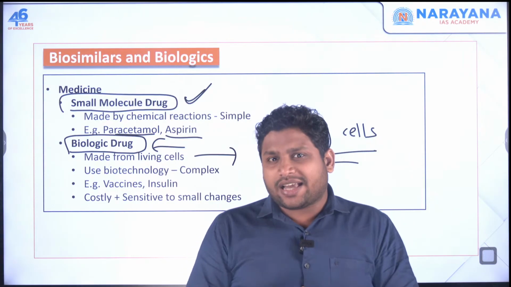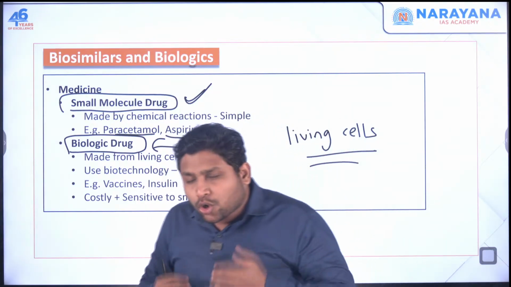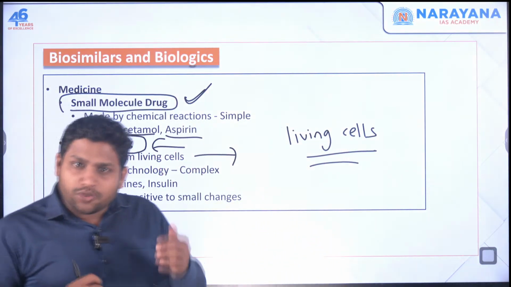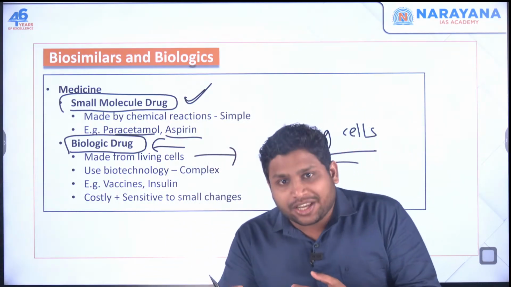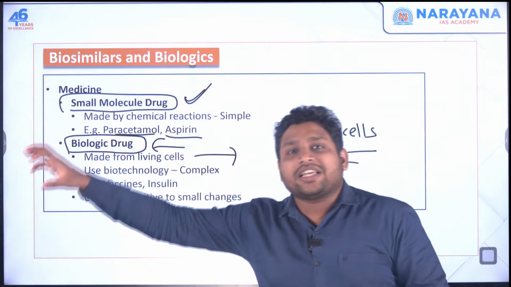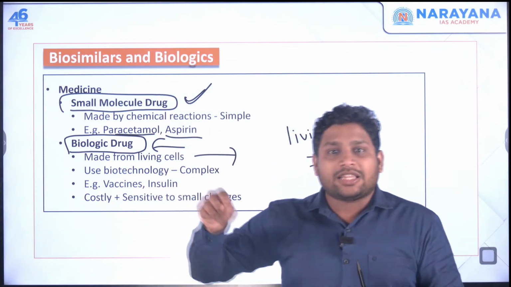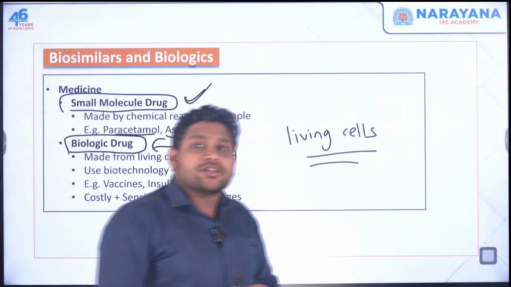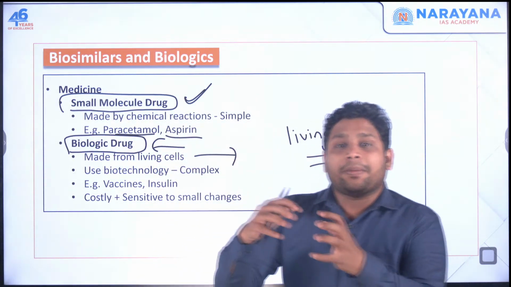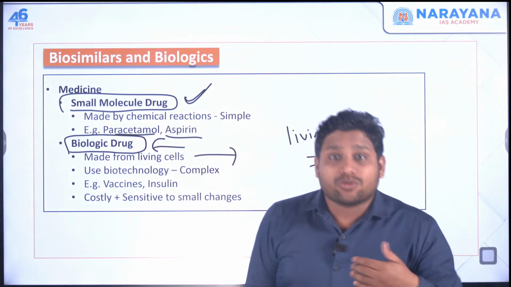Now just look at this angle. When our pancreas is not producing insulin, we try to bring in genetic engineering or biotechnology. We try to bring in some genes from other animals. Let's say we talk about bacteria producing the insulin, or sometimes transplantation from a pig or any other animal, that might also happen.